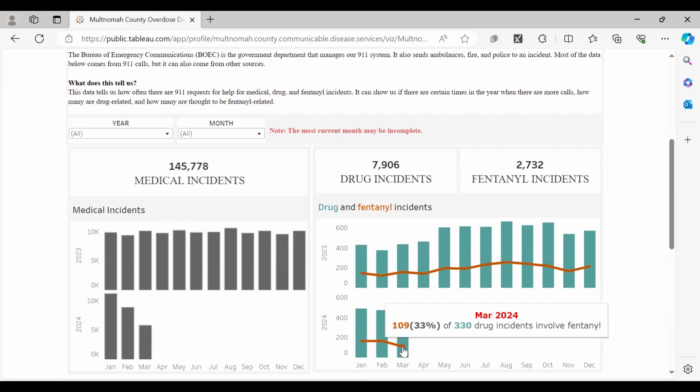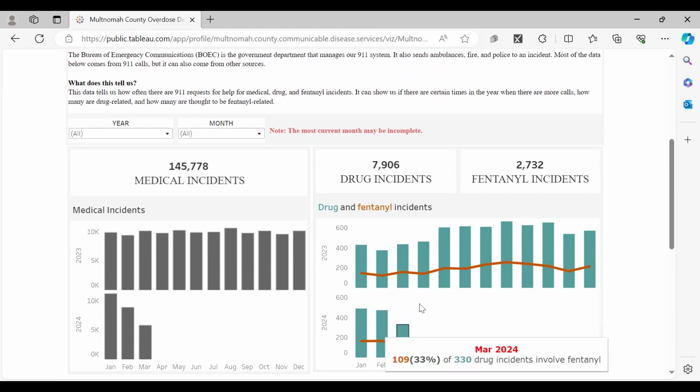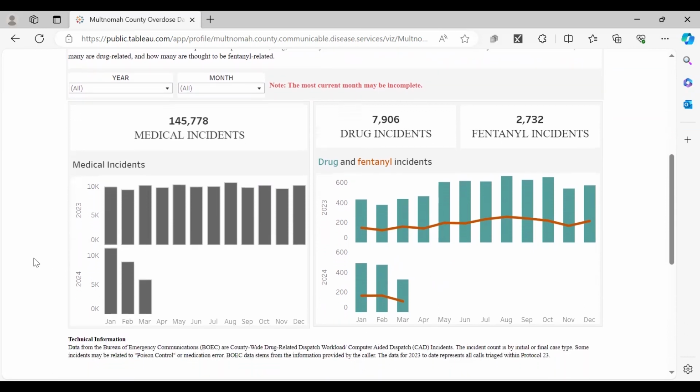It's possible that the caller thought it was fentanyl related and it was not. And it's also possible that the caller did not think something was fentanyl related and it turned out that it was. So it's important to keep that in mind, but that gives a sense of the type of information that's coming in through 911 on fentanyl related incidents. And here we have 2023 data and 2024 data.